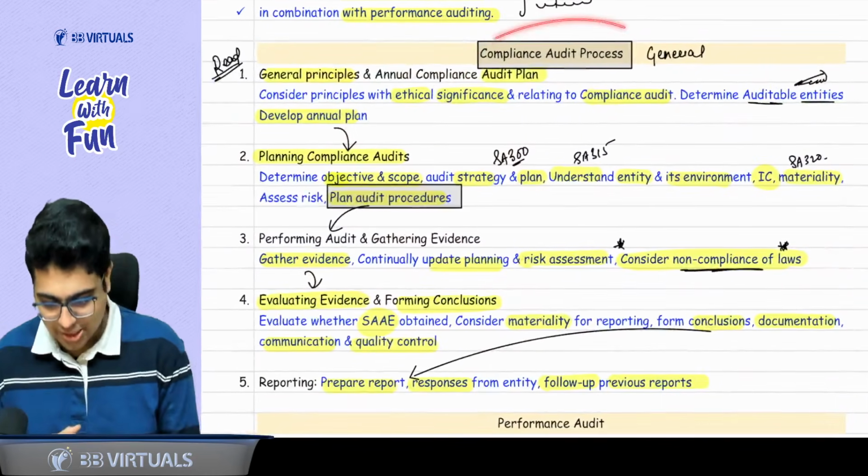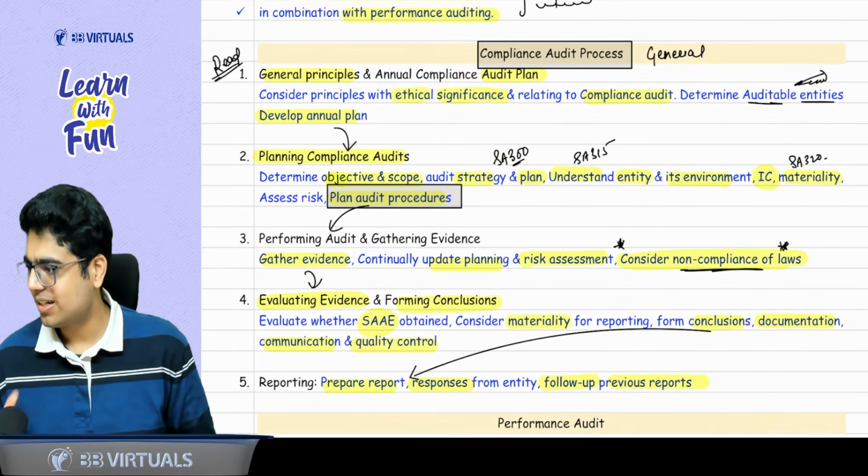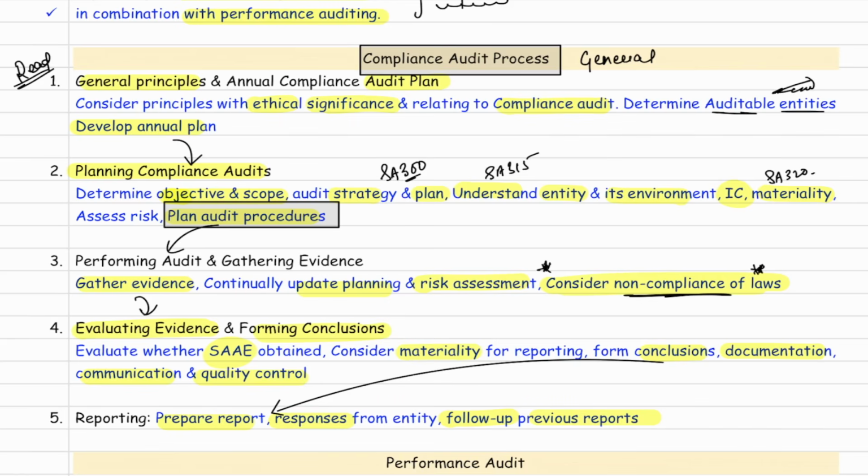Acha, compliance audit process is given. Baba, it is a very general process. Just read with me. Okay? So it is a general process like in normal audit. Same things are here. General principles and annual compliance audit plan.